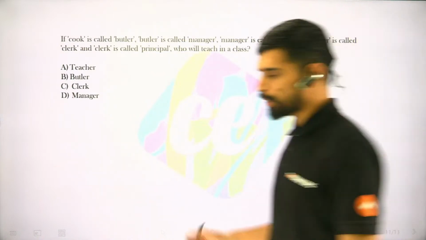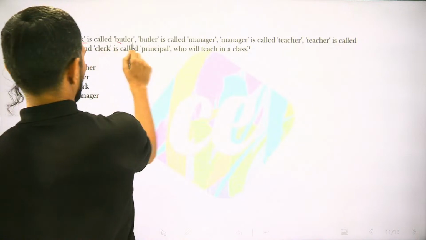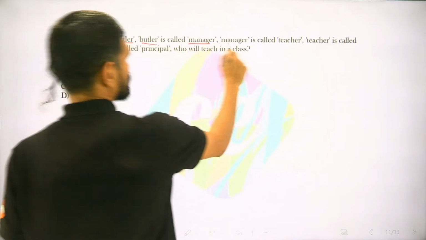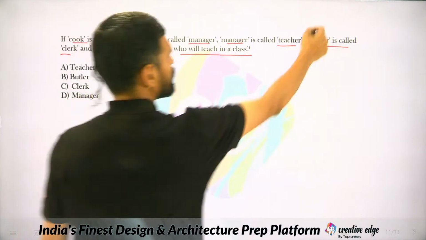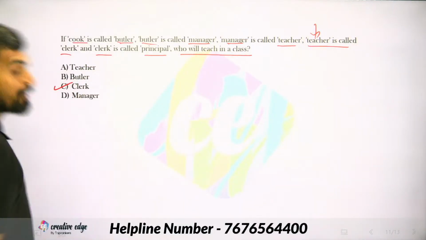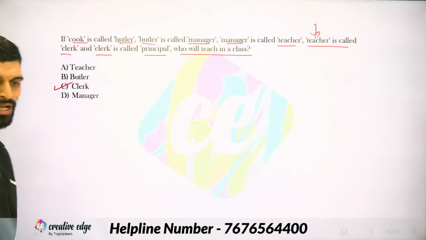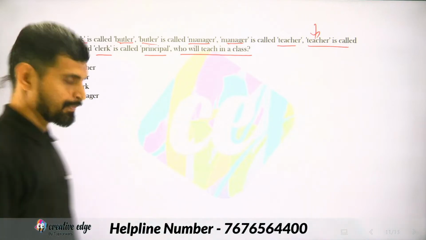Again, coded language. Cook is called butler, butler is called manager, manager is called teacher, teacher is called clerk, clerk is called principal. Who will teach in class? Teacher teaches in class, but teacher has been called as clerk, so answer will be clerk. Answer will be clerk, right?